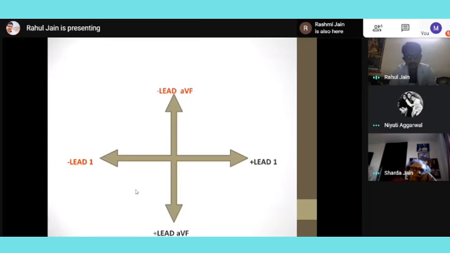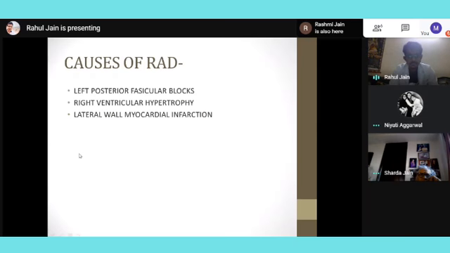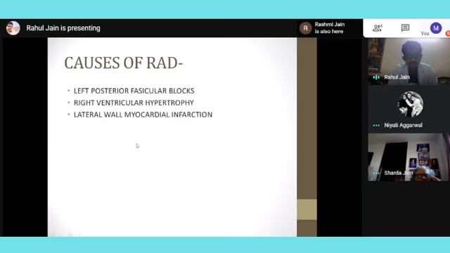Then we have different deviations: left axis deviation and right axis deviation. For left axis deviation, the important causes are inferior wall MI, left anterior fascicular block, and even left ventricular hypertrophy. For right axis deviation, there is right ventricular hypertrophy and lateral wall MI. So if I'm seeing left axis deviation in a patient who does not have hypertrophy and has chest pain, then I can suspect a possibility of inferior wall MI. There will be other signs on ECG as well, but I need to keep this in mind. And for right axis deviation, it is the lateral wall MI.